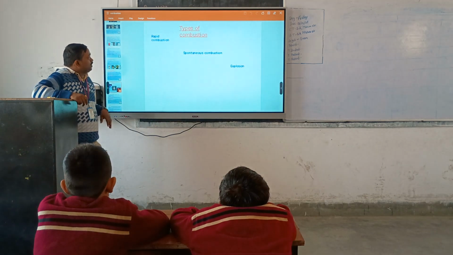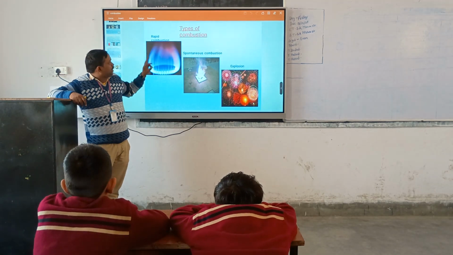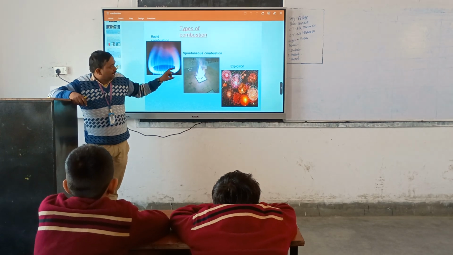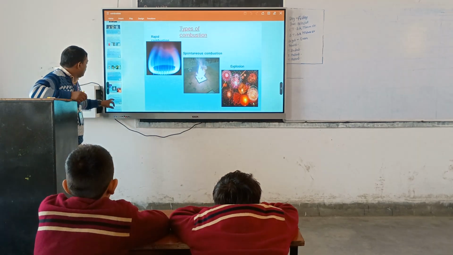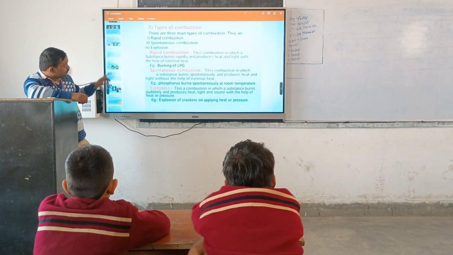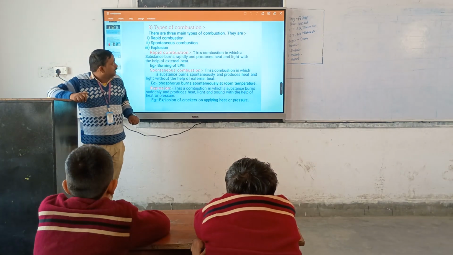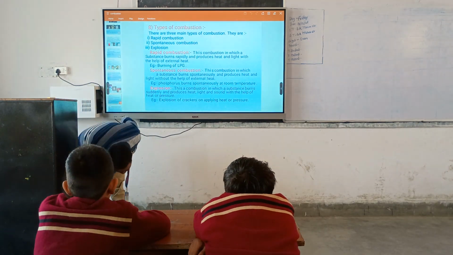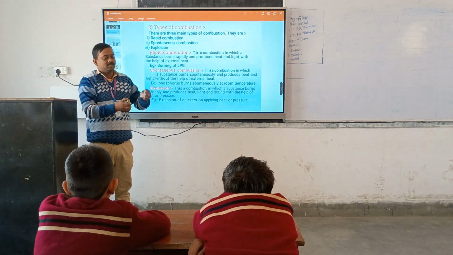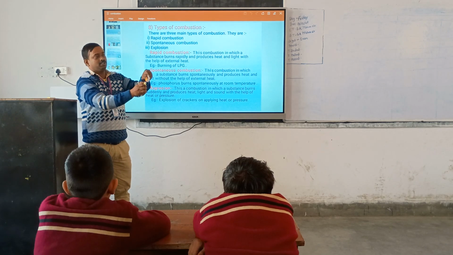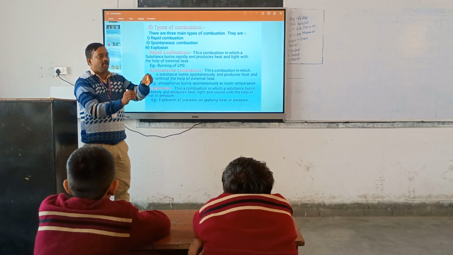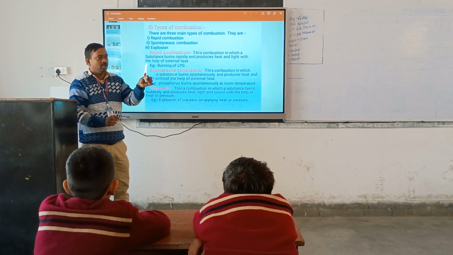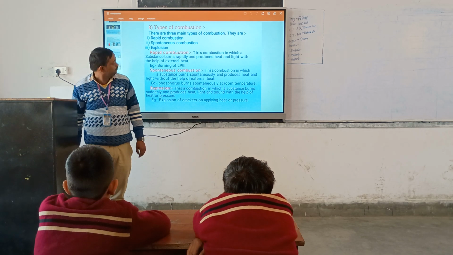Okay? These are the three types of combustion. First is rapid, second is spontaneous, and third is explosion. What is rapid combustion? The combustion in which a substance burns rapidly and produces heat and light. You see, this is rapid. You burn this, it catches fire easily and gives light easily. This is called rapid. Okay?